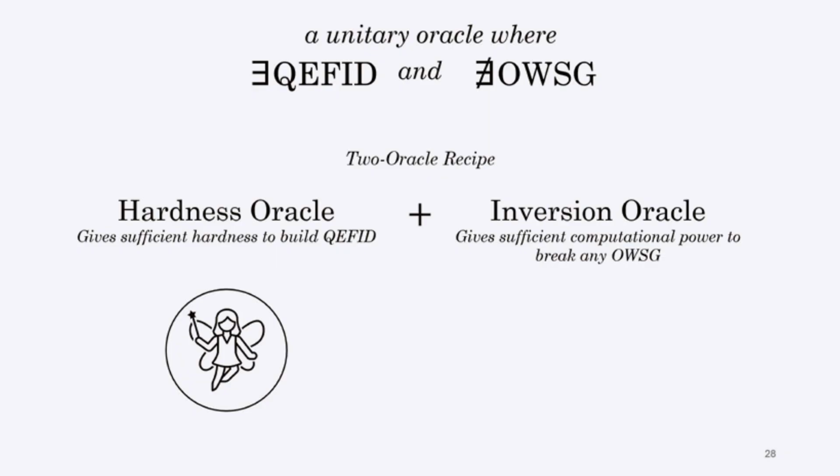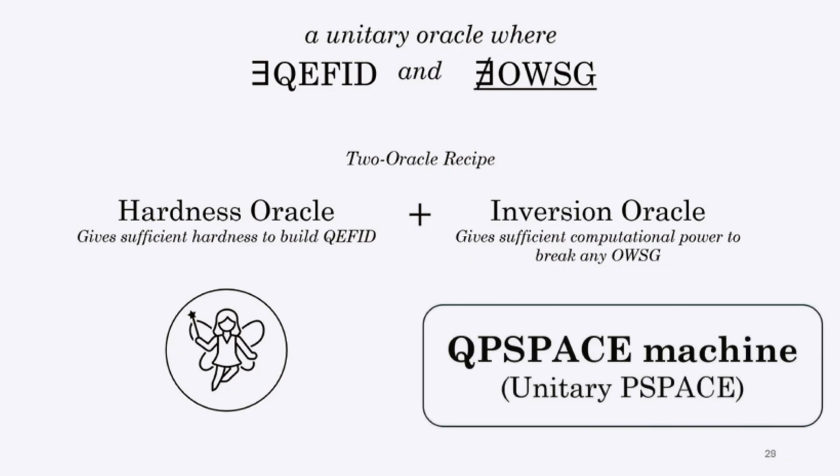And next, I will briefly explain how to get the inversion oracle. Simply, the inversion oracle is actually just a QPSPACE oracle that does any quantum computation that can be done using polynomial space. And as I mentioned, the hardness of QEFID holds even if we are given any powerful additional oracle. So the additional oracle doesn't affect the security of QEFID.